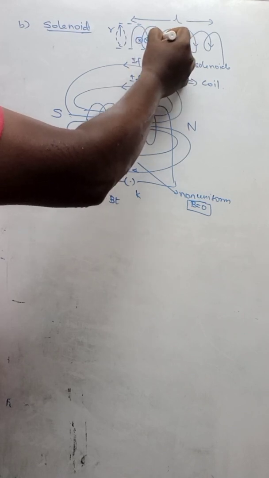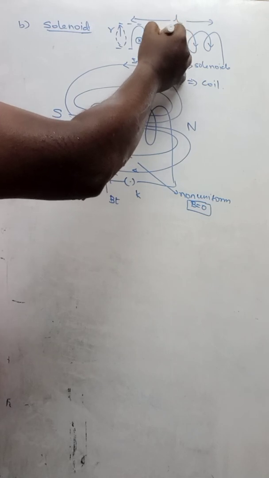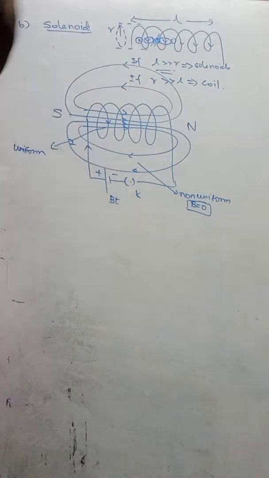Similarly, for the next one, here it will be into and the next one will be a dot. So the dot and the cross cancel each other. That means the magnetic field between the two rings will be nullified, equal to 0. Understood? These are about the magnetic field produced by the solenoid.